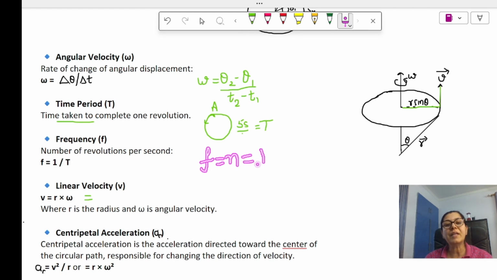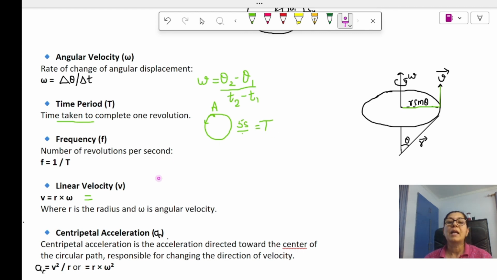It is 1 over time period, and it is the number of revolutions per second. एक सेकेंड में वो कितने रेवोल्यूशन करता है. A body can do 1 also, 1.5 also, 1/4 also. So the number of revolutions it does in 1 second is the frequency, and the total time taken to complete one full revolution is the time period.